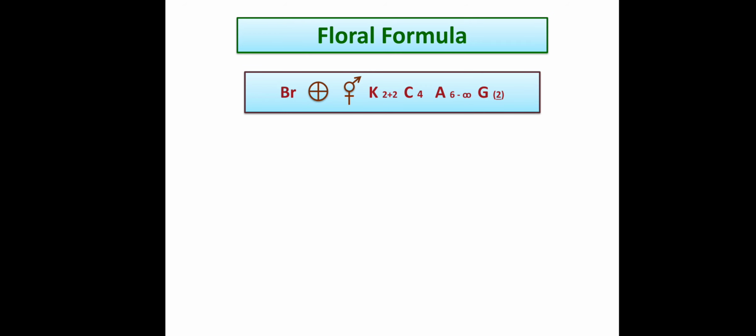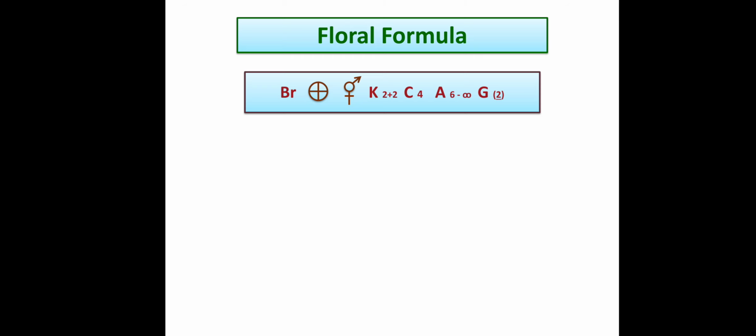Let's go through the floral formula. This is one of the most important representations of a family, that we represent with a formula called a floral formula, where symbols have been given to every part of the flower.